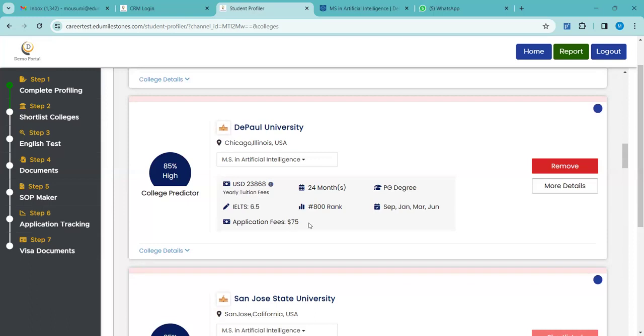During that time, they will reach out to you. They will be emailing you asking for payment of this application fee. This is the last stage actually. There is filling up of forms, application submission in every university. At that time, the university asks for payment of application fee. During that time, the team reaches out to our counselors, to our channels, asking for the payment. Once this payment is done, together with the payment, the application submission will happen in the university.